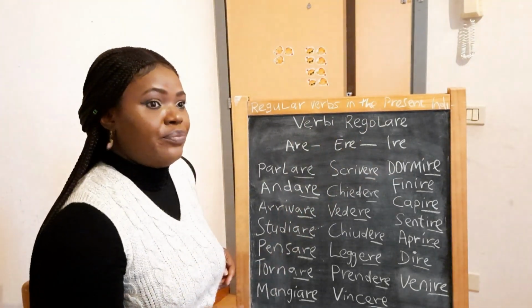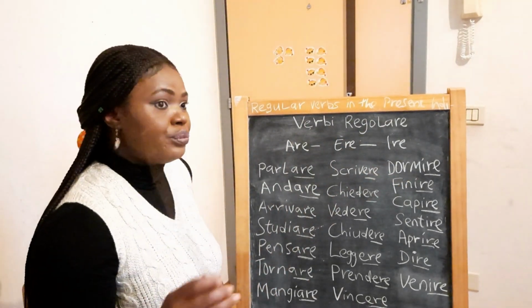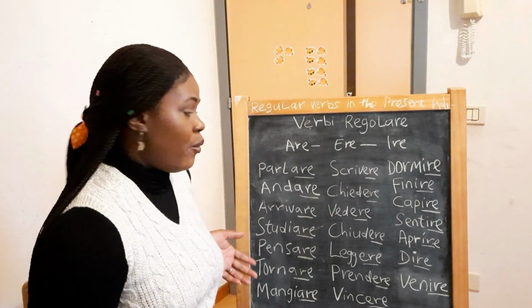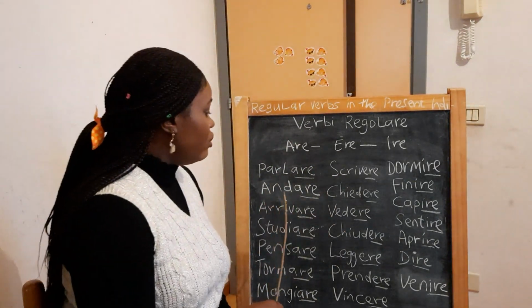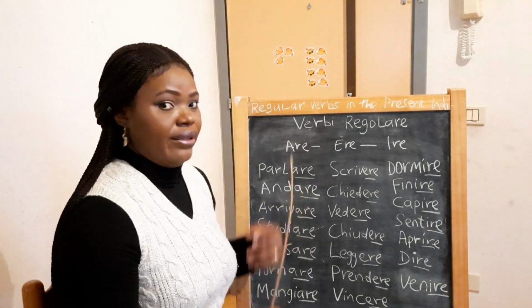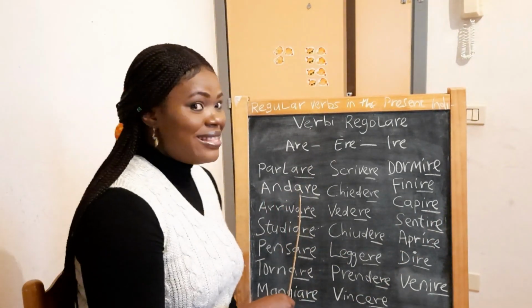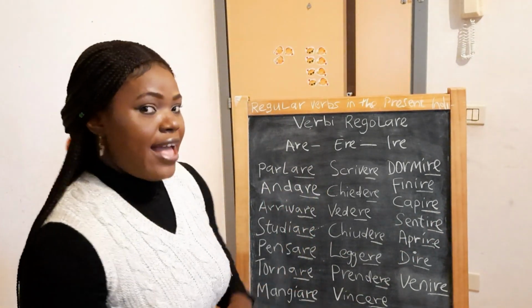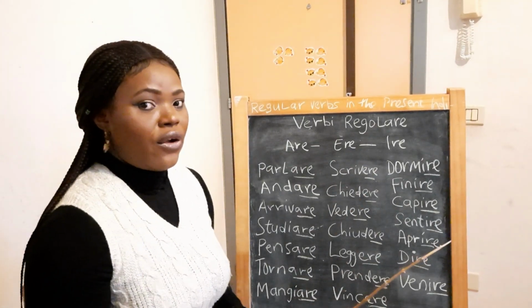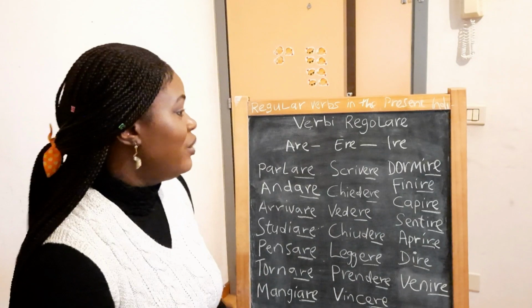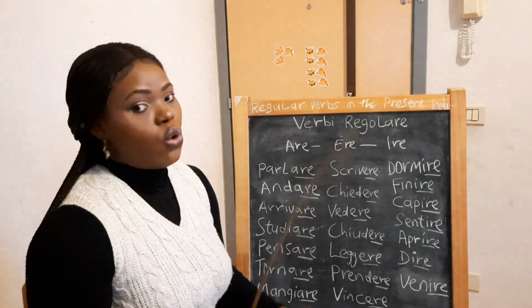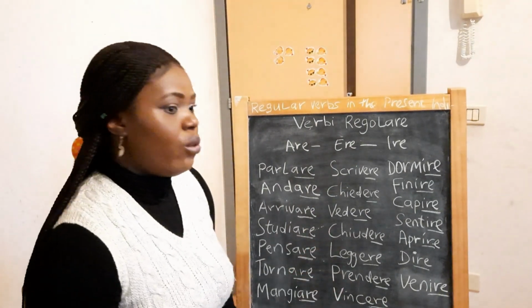Lui o lei va, he or she goes. Noi andiamo. See, when you say we go, that's how you use it. Andiamo. Voi andate. Loro vanno. See, loro changes: vanno. Then they go. Loro vanno. They go.